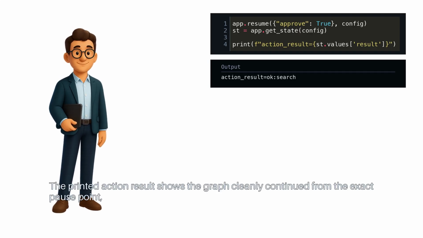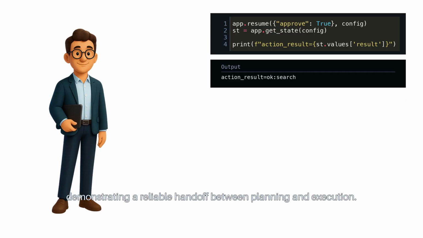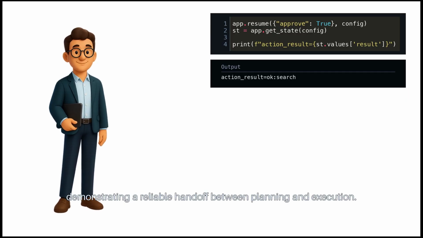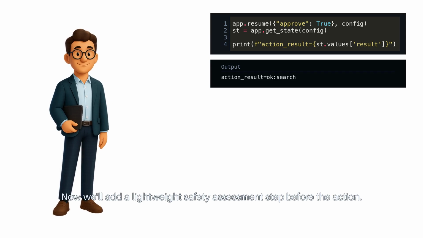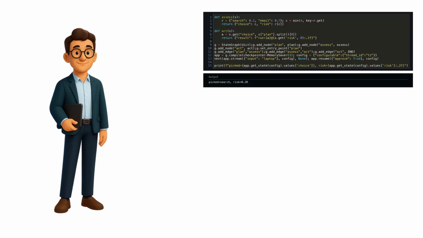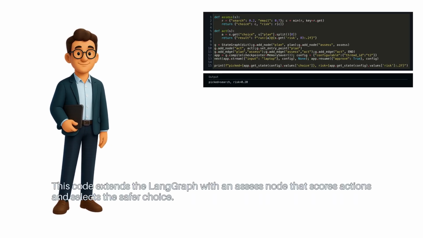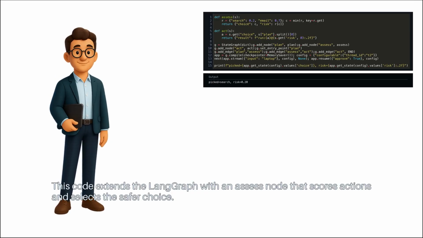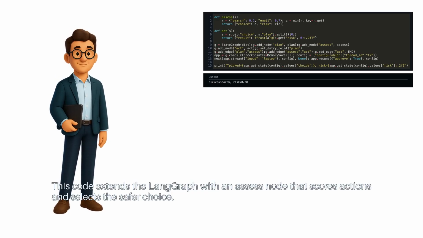The printed action result shows the graph cleanly continued from the exact pause point, demonstrating a reliable handoff between planning and execution. Now, we'll add a lightweight safety assessment step before the action. This code extends the LangGraph with an assess node that scores actions and selects the safer choice.